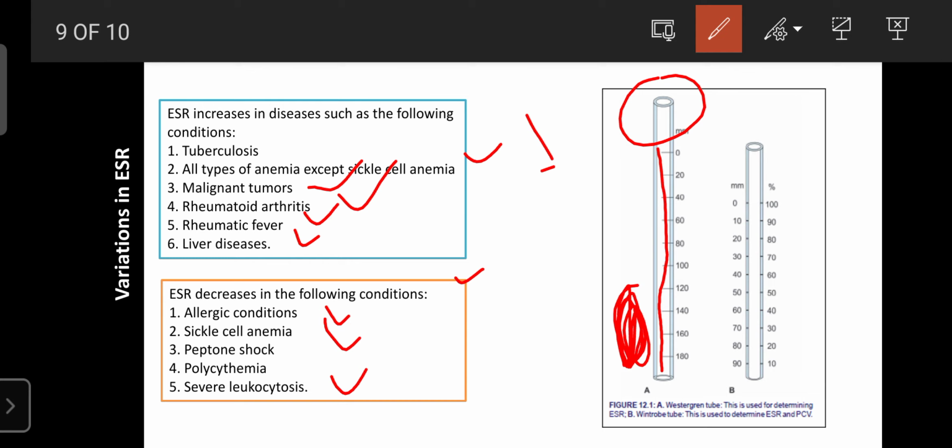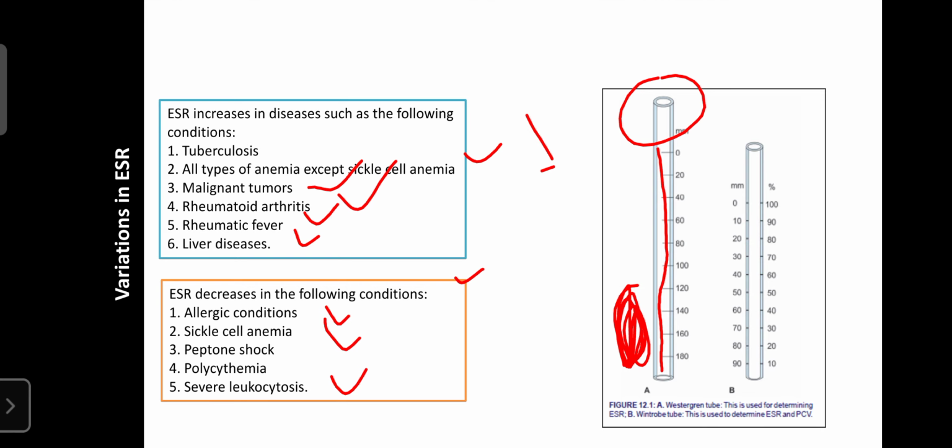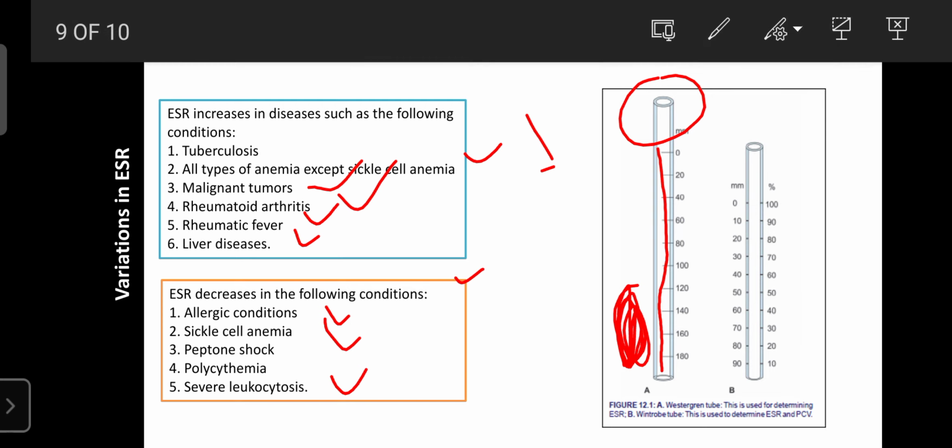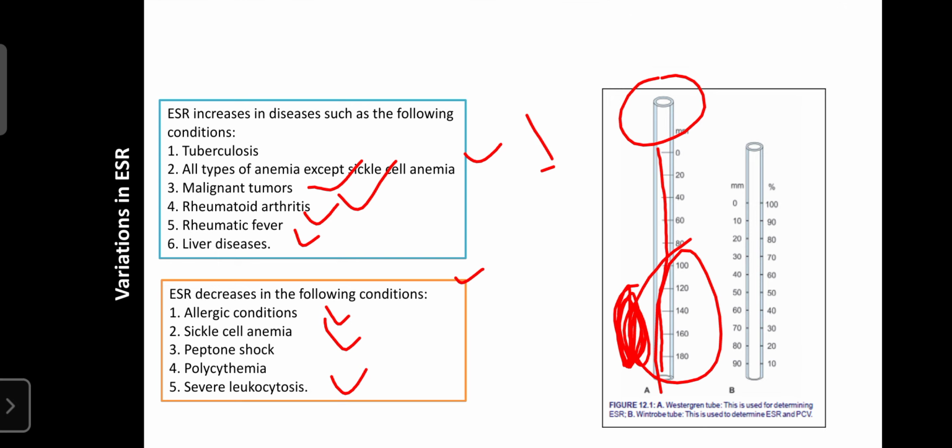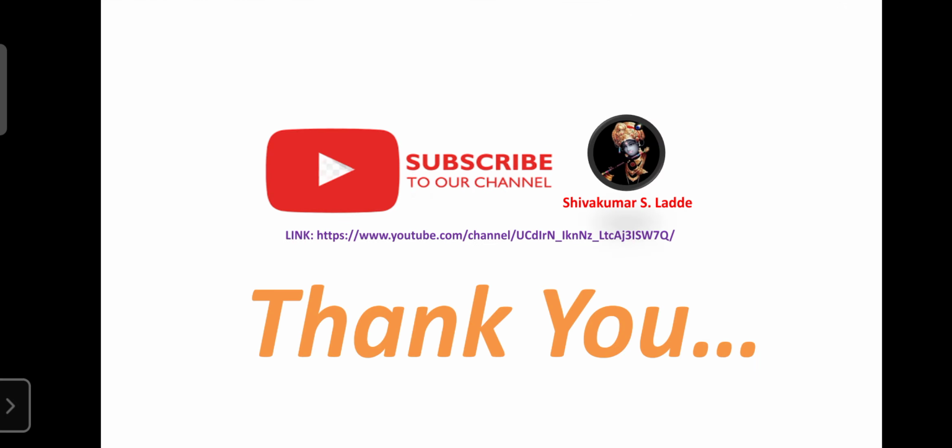Okay, so this is the ESR. It is also helpful for the diagnosis of various conditions. ESR is nothing but the erythrocyte sedimentation rate, where the blood is kept in one tube and you note down the sedimentation rate, how much blood settles at the bottom of that particular tube. So that is known as the ESR. In certain conditions it increases, in certain conditions it